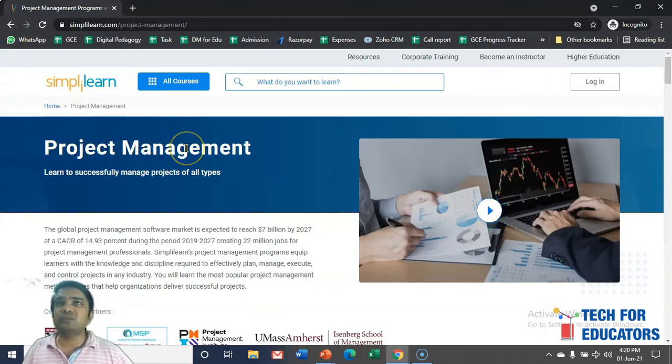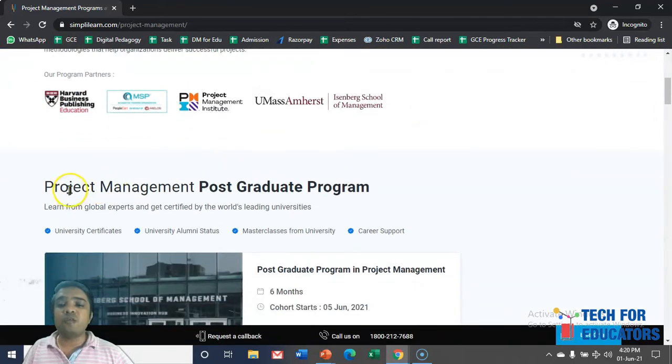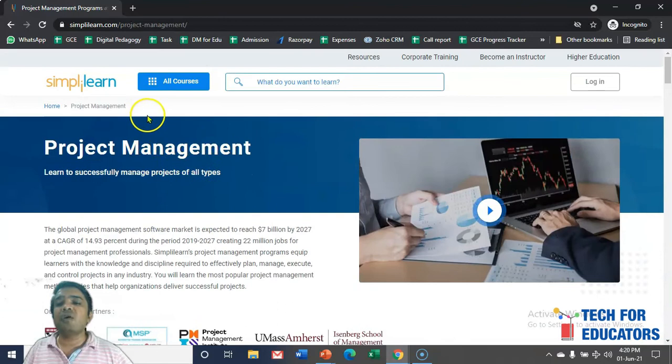Either it's project management or cooking classes or whatever keywords you are targeting, they should be in the search result, the description, and on the pages. It does not mean you have to do keyword stuffing. Keyword stuffing means inserting those keywords again and again. Google may penalize you for that, but those keywords should be the focus whenever you are targeting them. The third important part is the time spent on the website.